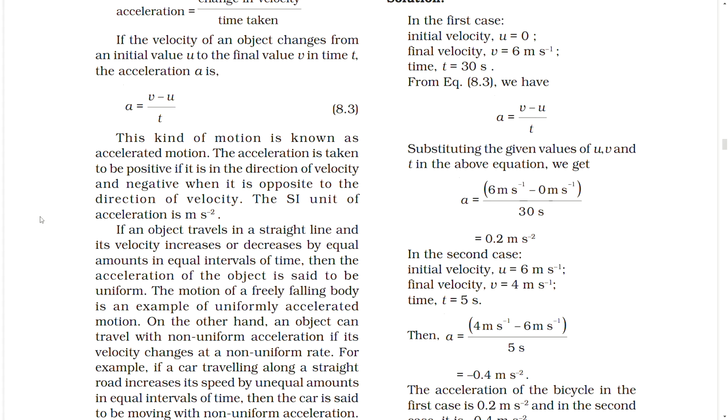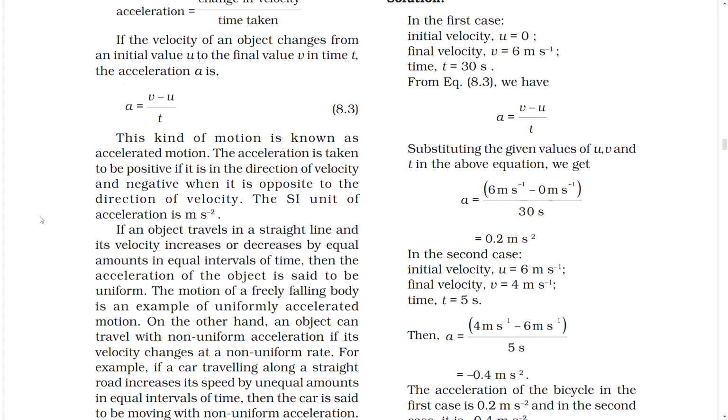The acceleration is taken to be positive if it is in the direction of velocity and negative when it is opposite to the direction of velocity. The SI unit of acceleration is meter per second square. If an object travels in a straight line and its velocity increases or decreases by equal amounts in equal intervals of time, then the acceleration of the object is said to be uniform. The motion of a freely falling body is an example of uniformly accelerated motion.